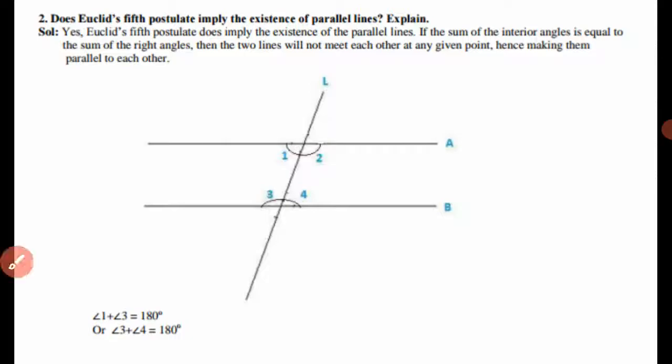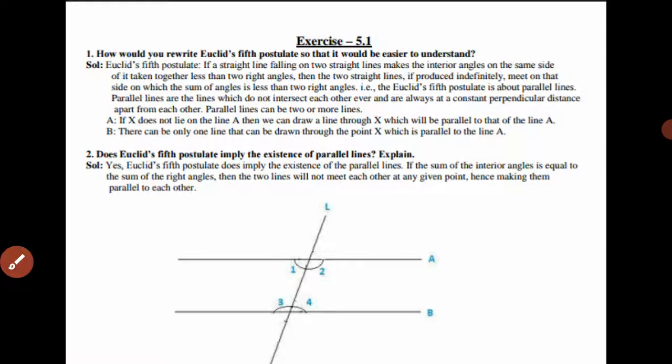So in this way your chapter is complete, and in this chapter you also have to learn all the 5 postulates and all the axioms.